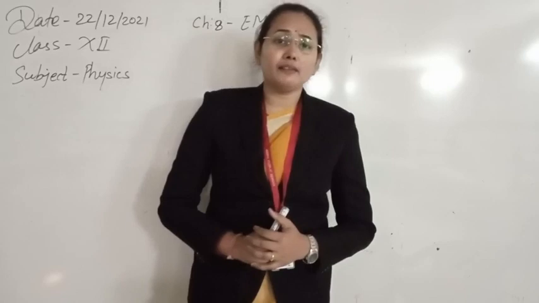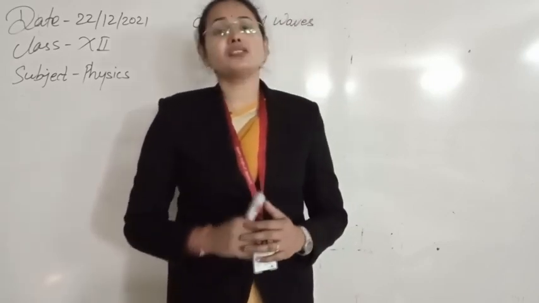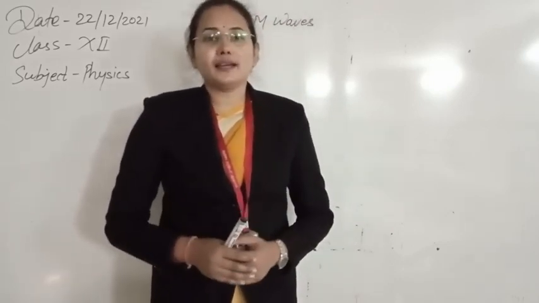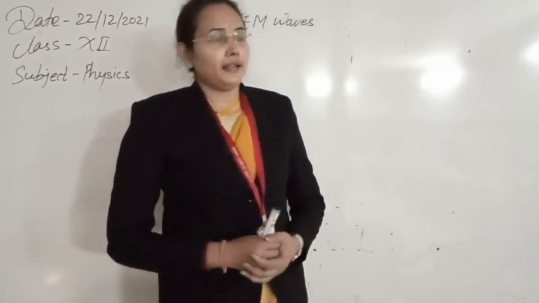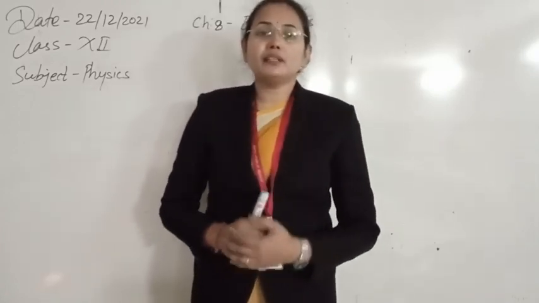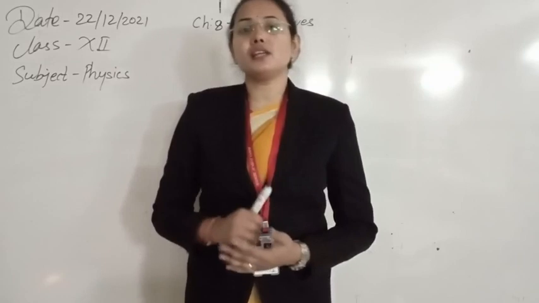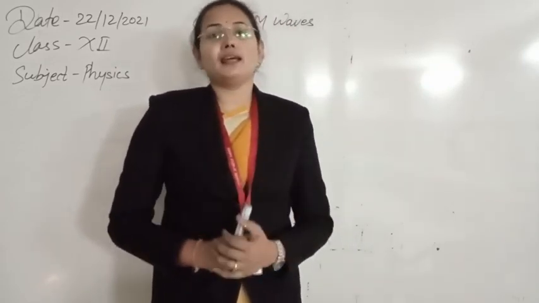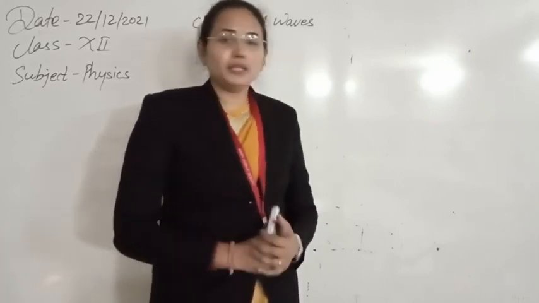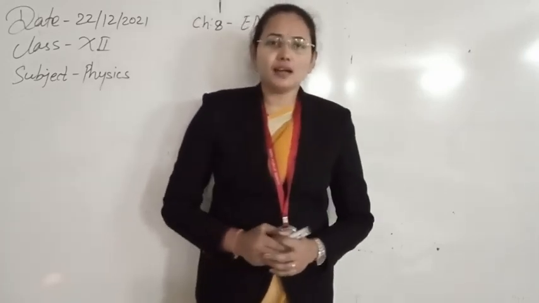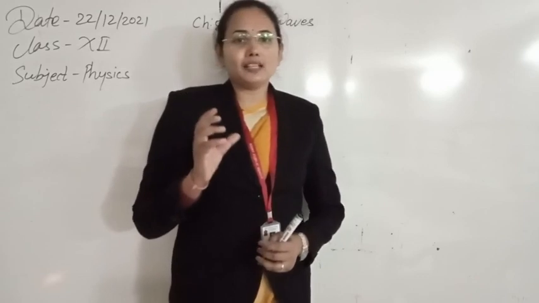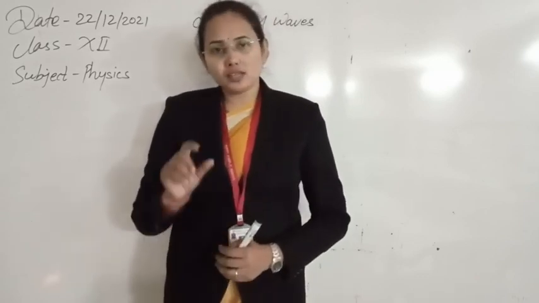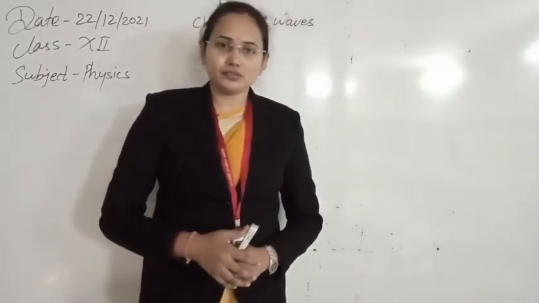If any one starts to oscillate, then that can change the other. According to Faraday's concept, whenever there is a change in flux associated with a coil, means there is a change in the magnetic field, at that time there will be production of electricity. So an oscillating magnetic field produces electricity.